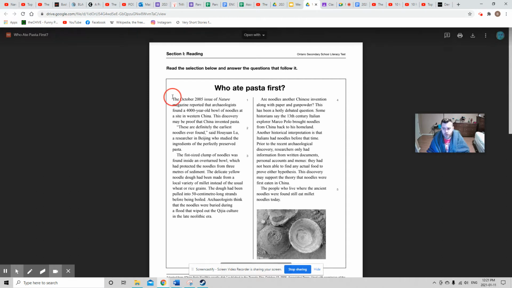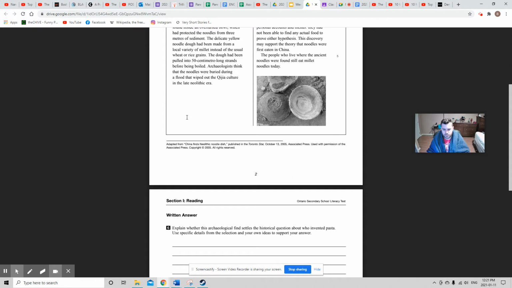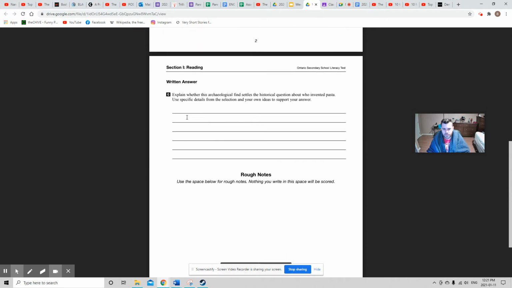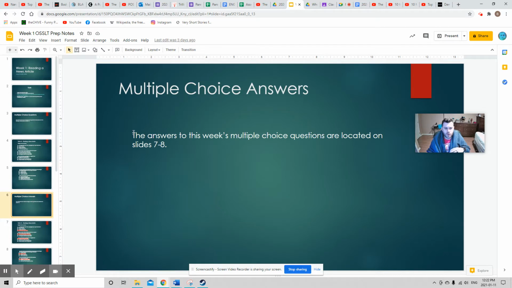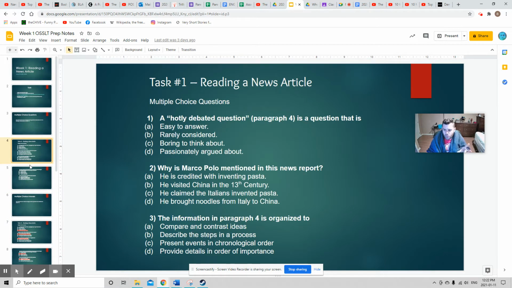So once you've read the questions and the instructions, read this article. And this is what the short answer would look like if you were to write this in person. So I'm going to get to the short answer part now. I've not only given you the questions, I've also given you the answers, but I do want you to try answering the questions first.